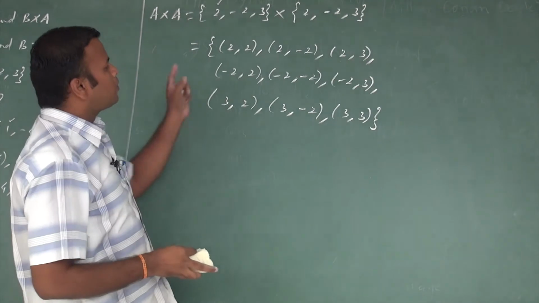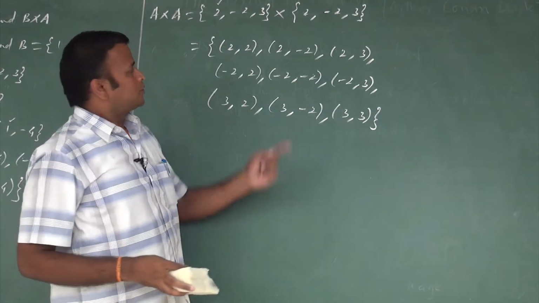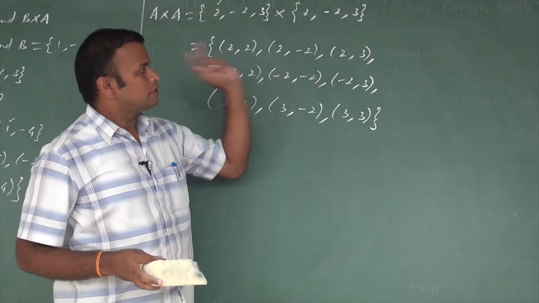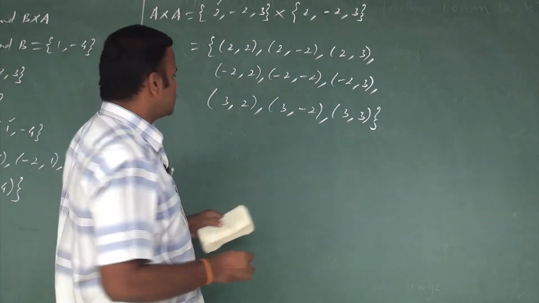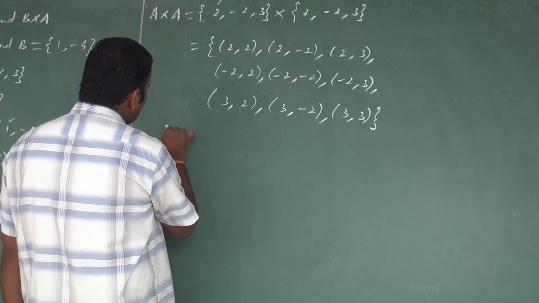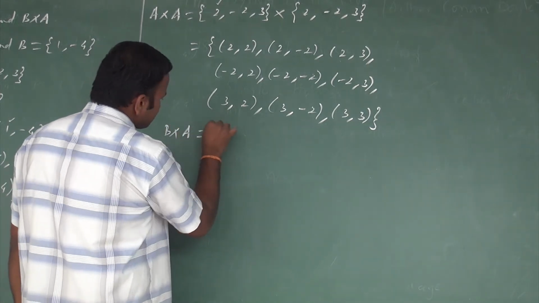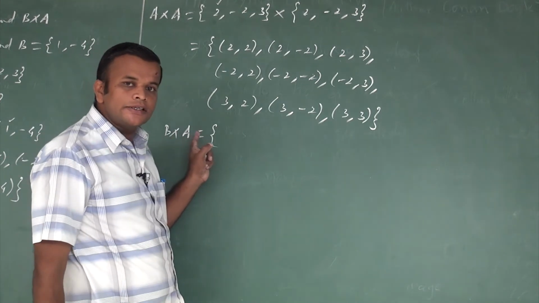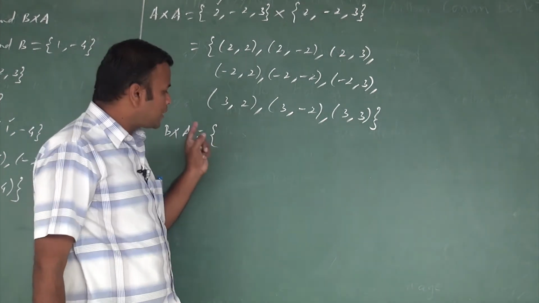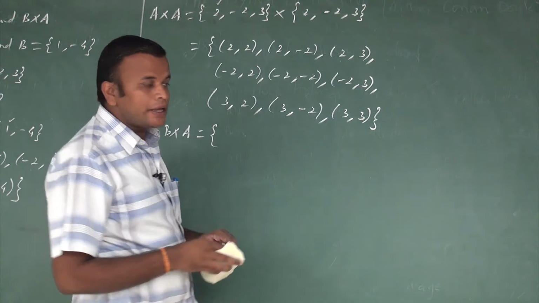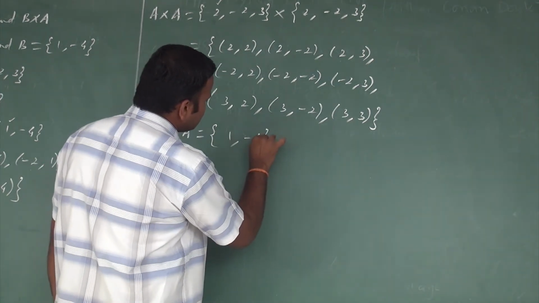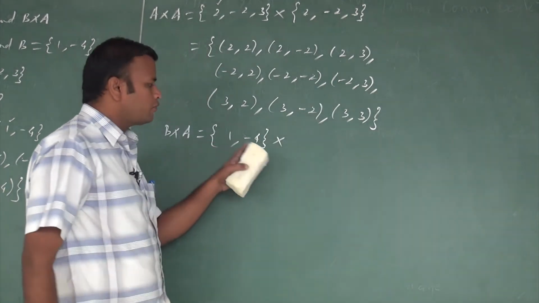So we write all possible ordered pairs. A cross A, that is the cross product of two same sets. And another question, the third one is B cross A. Here the first set is B and the second set is A. So first we write the set B. B contains how many elements? There will be 2 elements, 1 and minus 4. Okay, that is the value of B.